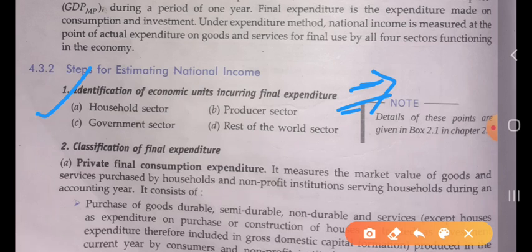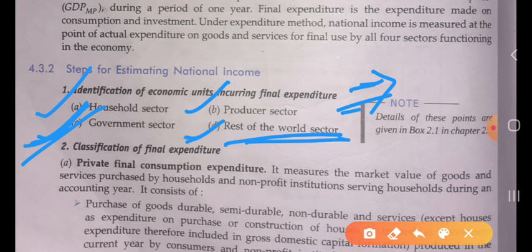First one is household sector. They also consume the commodity, for that they have to do the expenditure. Okay. Next one is producer sector. They also do expenditure for purchasing the commodity. As well as government sector, government also purchases the commodity, for that they have to do expenditure. And the rest of the world sector, that means all the import as well as the export, whenever we have contact between the foreign countries.